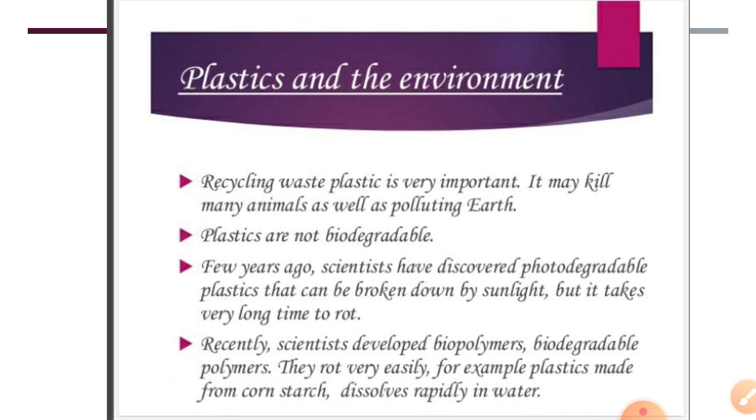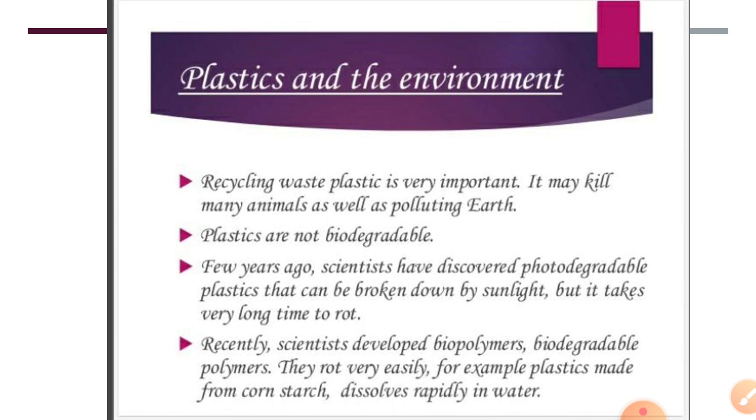So they are saying they have discovered a type of plastic. Photodegradable means, photo means the sunlight. Such plastics have been discovered which are broken down by sunlight, but the time taken for that decomposition is very large. It takes years to get rotten.